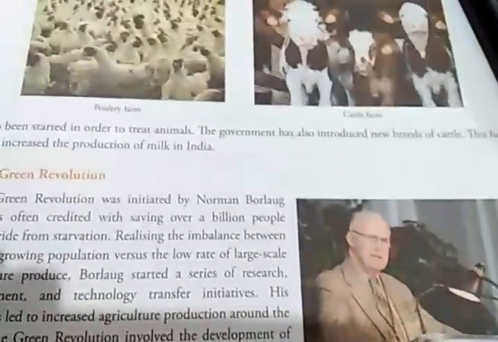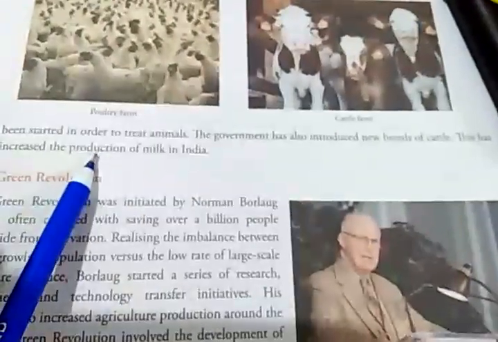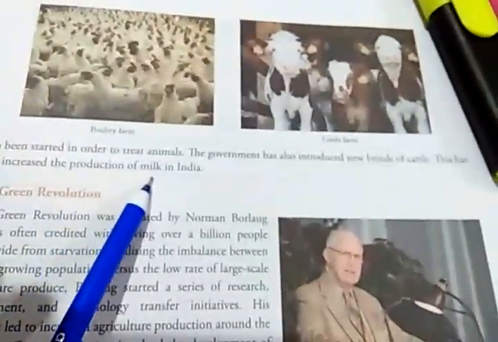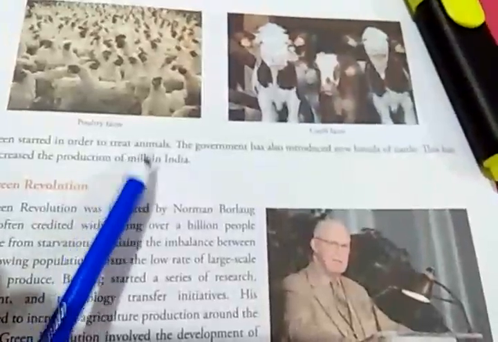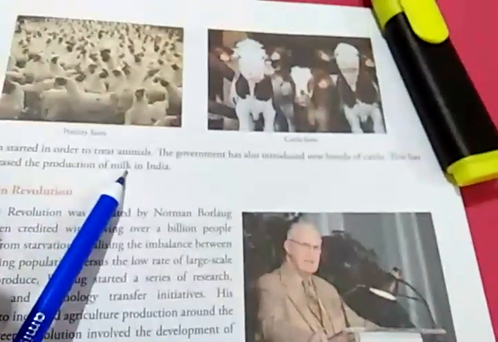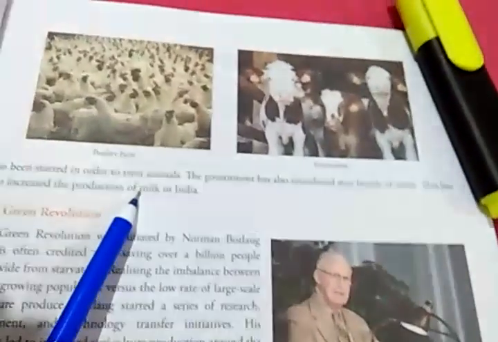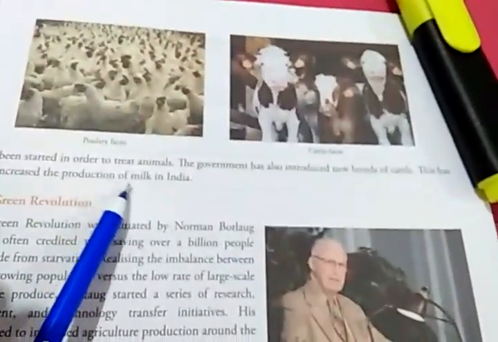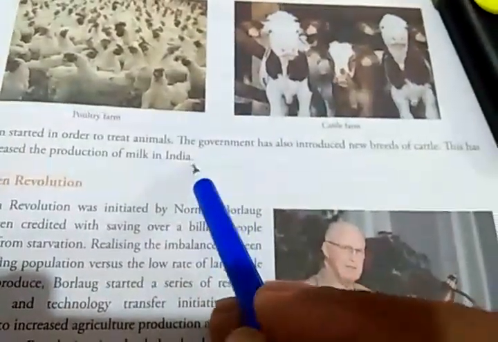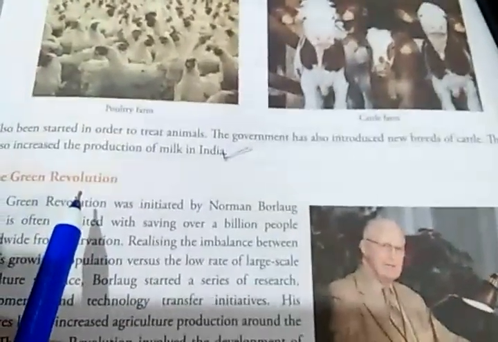So these types of cows are introduced in order to increase the production of milk in India, and production of milk has increased in India. A revolution had taken place that is called the White Revolution. White Revolution is related to milk. So more production of milk is done. Okay, then today we will discuss up to here, and in the next video I will start green revolution.